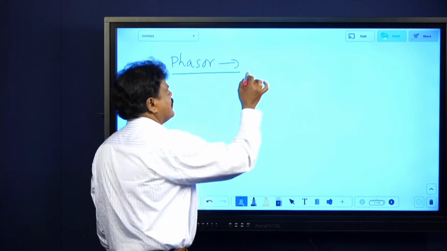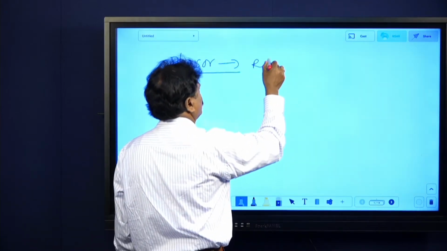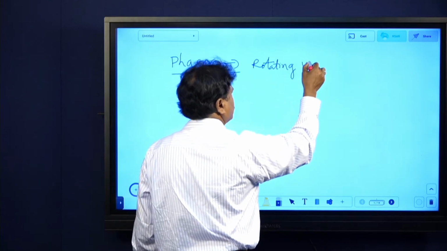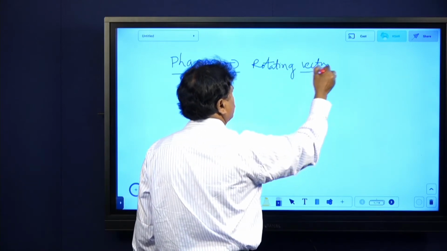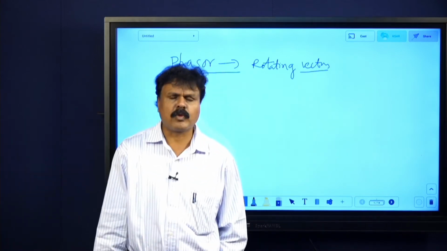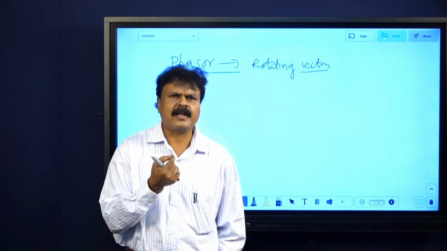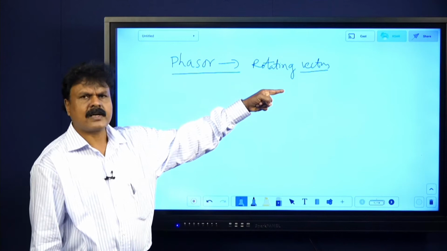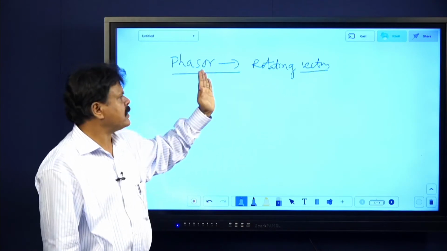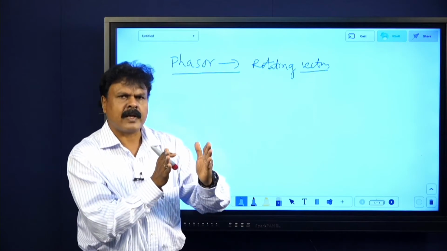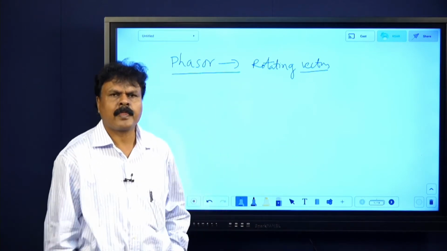Say these are the rotating vectors by means of which you can create modern sentences. I'm telling you now, rural students, you will have a good talent, and so you can improve like anything. Don't lag behind in English. You have to learn, and you can learn. These are the rotating vectors in terms of which phase relationship between current and voltage can be represented.